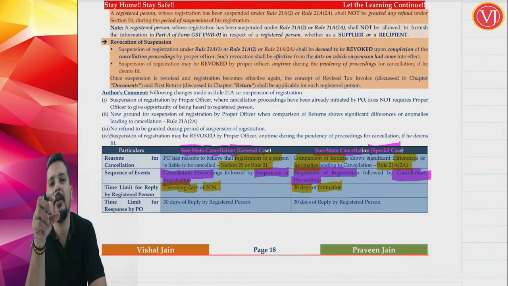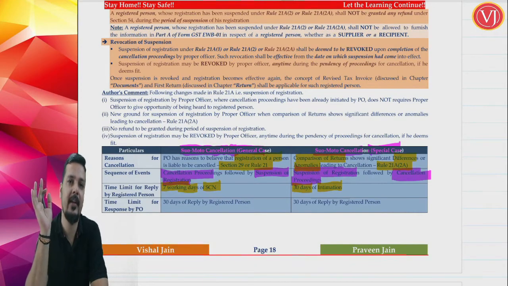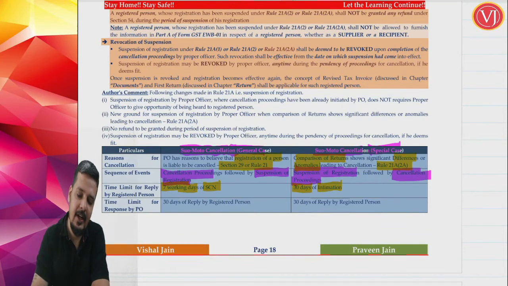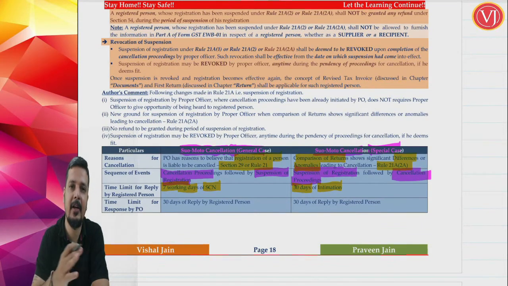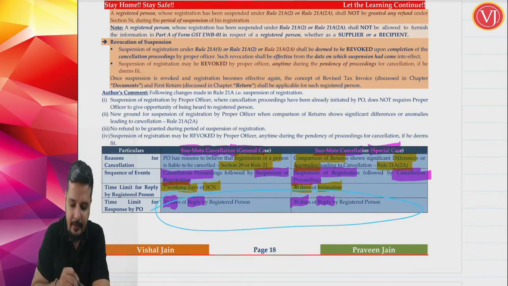If you have seen that point, the officer will send through the common portal or through mail the differences or anomalies, asking the assessee to explain the differences or anomalies within 30 days of intimation. So here there is no notice, there is an intimation. The time limit for the assessee is 30 days. And after the assessee replies, normally it is 7 working days. In the special case it is 30 days, the officer will take action within 30 days of the reply in both the cases. This point, friends, is a common point. All the other points are actually differences.